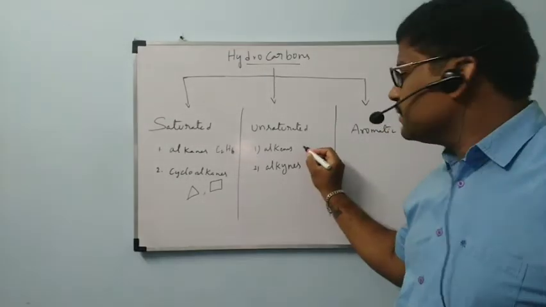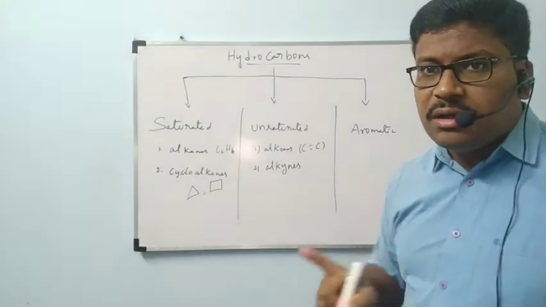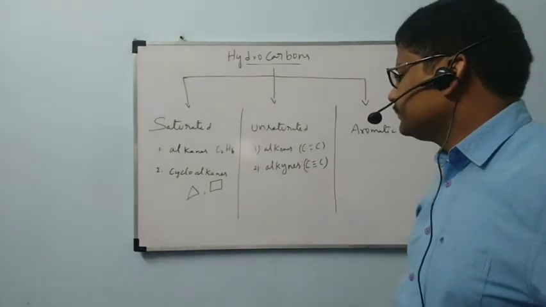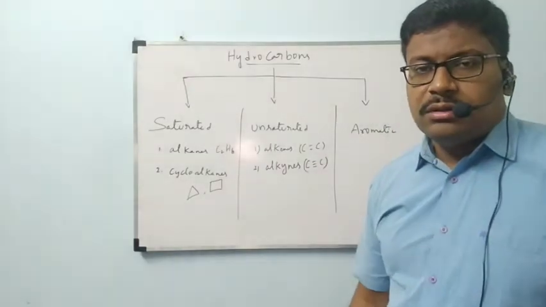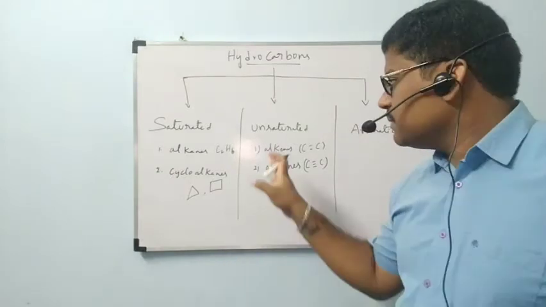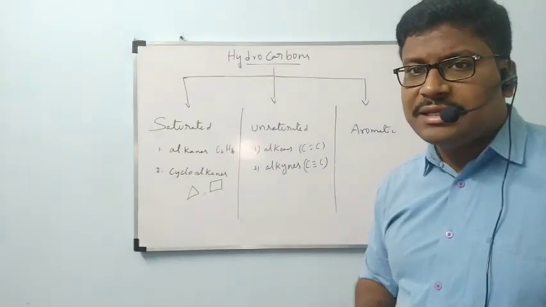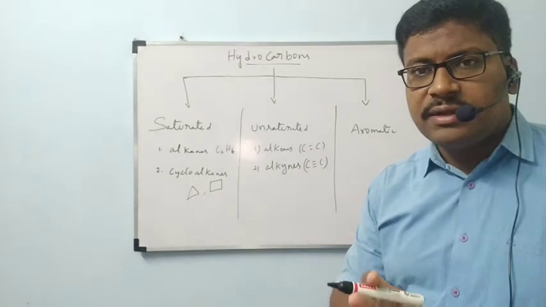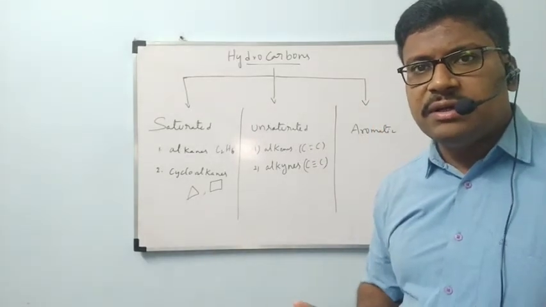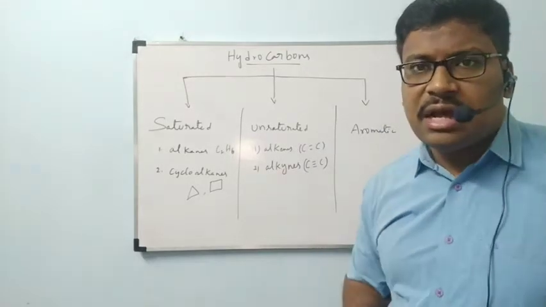Alkenes contain at least one carbon-carbon double bond. Alkynes contain at least one carbon-carbon triple bond. It is not a restriction that only carbon-carbon double bonds must be present in alkenes, or only carbon-carbon triple bonds in alkynes. We have seen examples already. If at least one double bond is there, then it comes under alkene. If at least one triple bond is there, then it comes under alkyne.